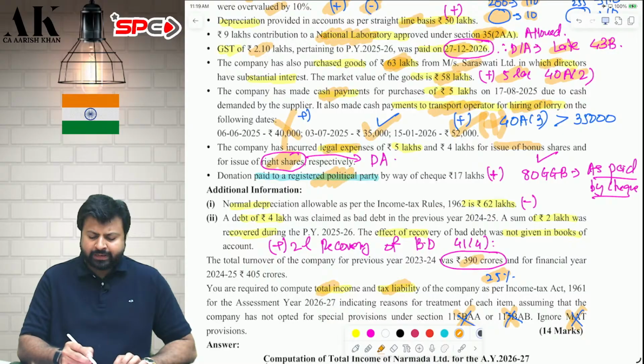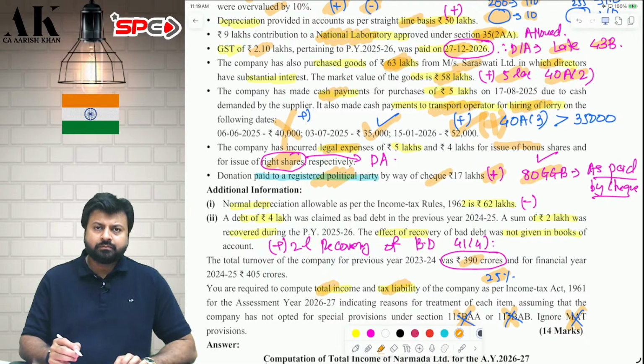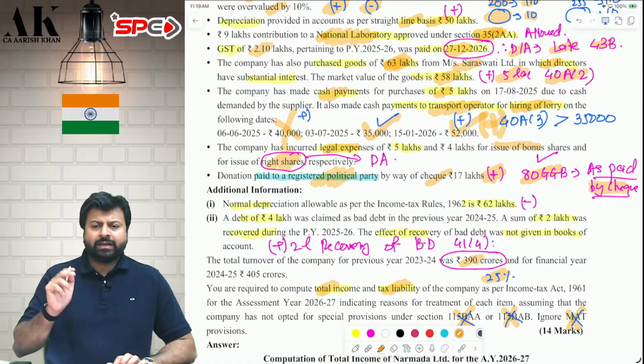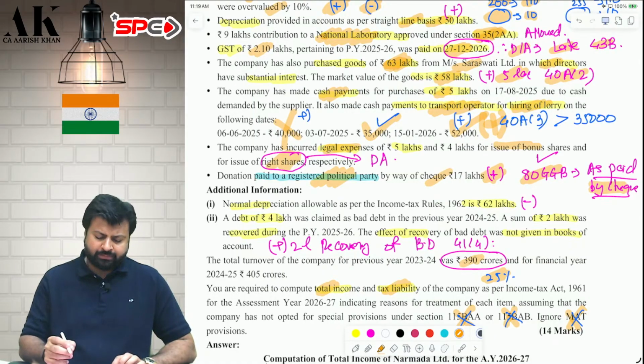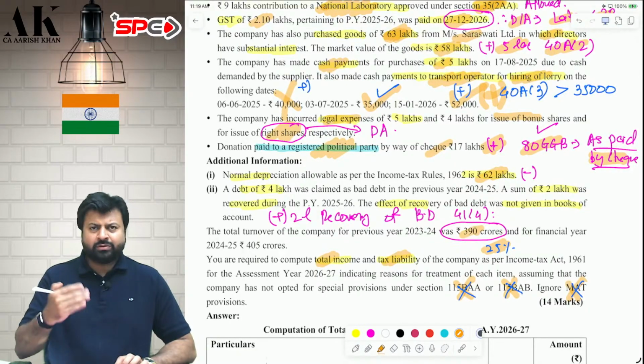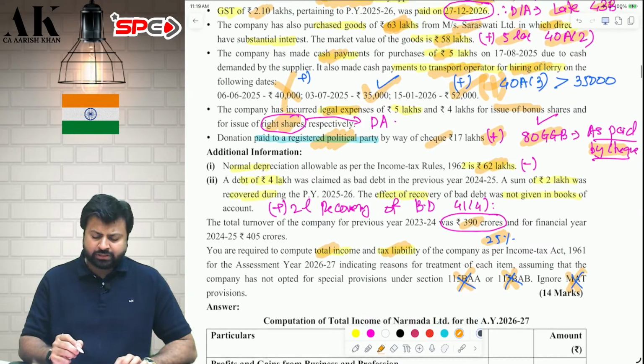Next is donation to a political party paid by cheque. Disallow it in PGBP and claim under 80GGB later on. Because the payment is made by cheque, you can claim the deduction. If the payment is made by cash, you cannot claim. Next is depreciation of 62 lakhs, which you can claim as per income tax law. You can reduce it from your P&L.